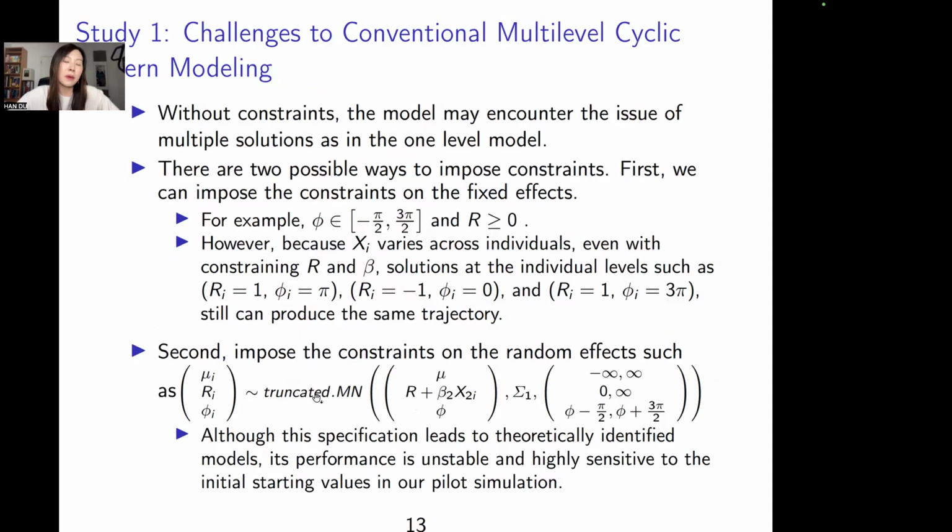So now we put the constraint on the random effect. Mathematically, this is correct, but in my pilot simulation, I found that this approach's performance is super unstable and highly sensitive to the initial starting values.